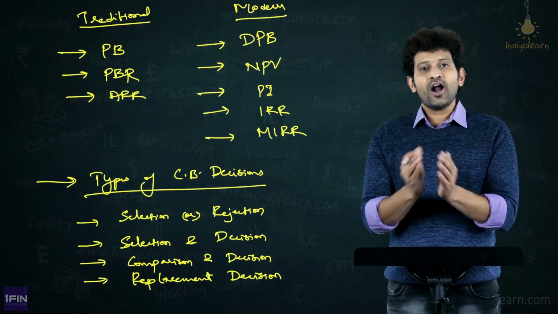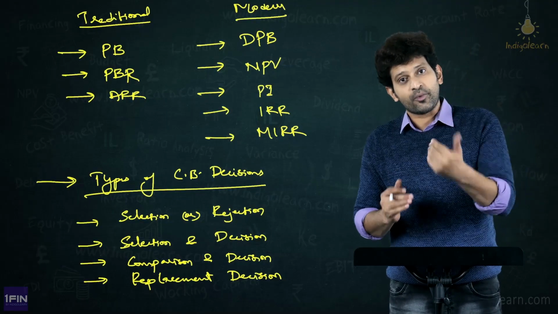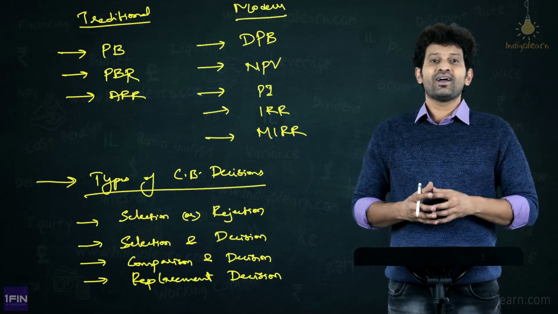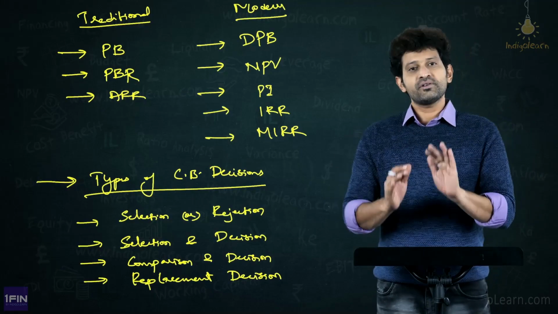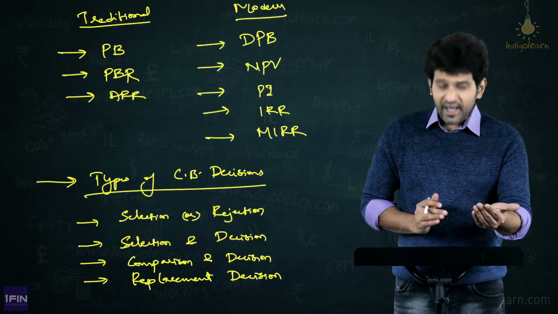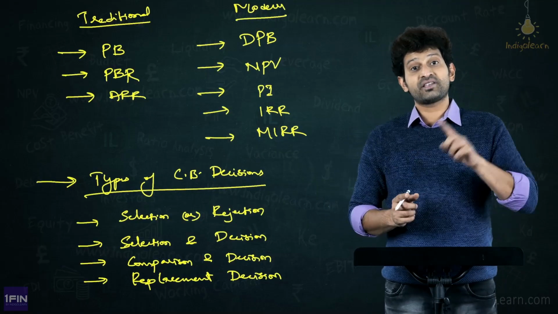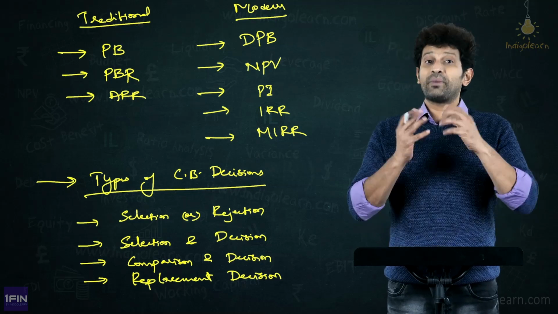Meaning what? Not just one project. If we can take more than one project which fits in our capital budgeting or fits in our capital rationing or in our budget basically, we will say yes, go ahead with that. Then, comparison decision, we will compare 2-3 projects with the techniques what we have, and finally we will decide which is the better project or the best project of all.